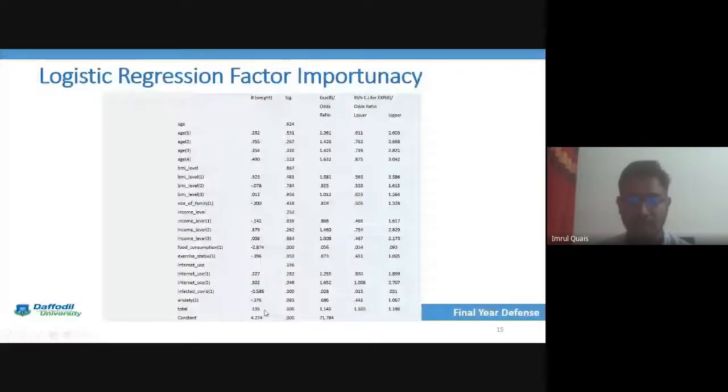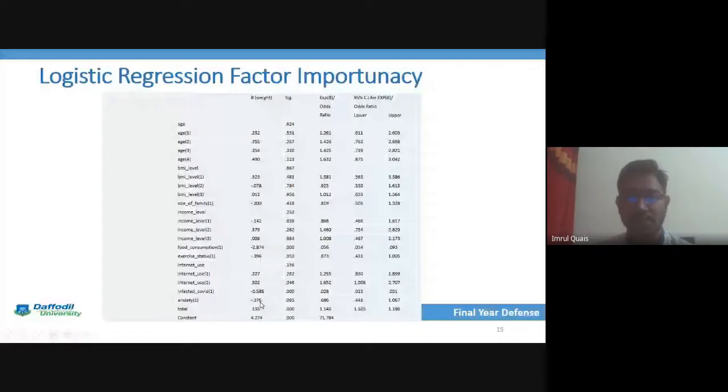Look at the beta weight, 0.135 for our factor of logistic regression. So we can say that when beta increases by 1 unit, the expected odds ratio will increase. For this dataset of logistic regression analysis, these factors have affected sleep disturbance for COVID-19 in Bangladesh, according to the logistic regression.